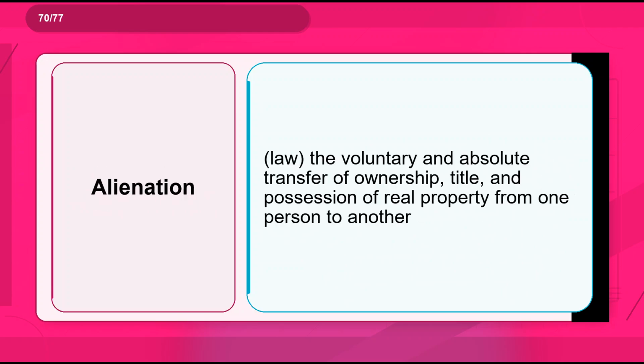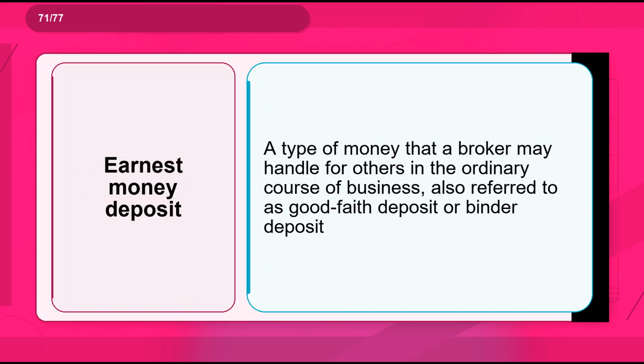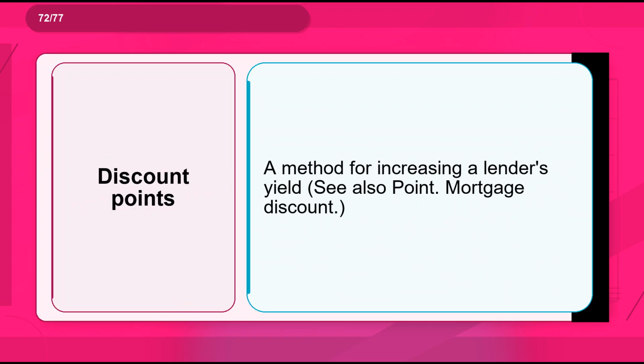Flashcard 70. Term: alienation. Definition: law, the voluntary and absolute transfer of ownership, title, and possession of real property from one person to another. Flashcard 71. Term: earnest money deposit. Definition: a type of money that a broker may handle for others in the ordinary course of business, also referred to as good faith deposit or binder deposit. Flashcard 72. Term: discount points. Definition: a method for increasing a lender's yield, see also point, mortgage discount.